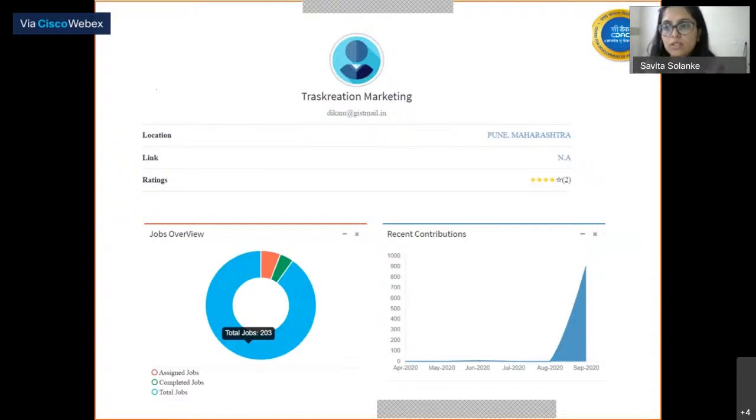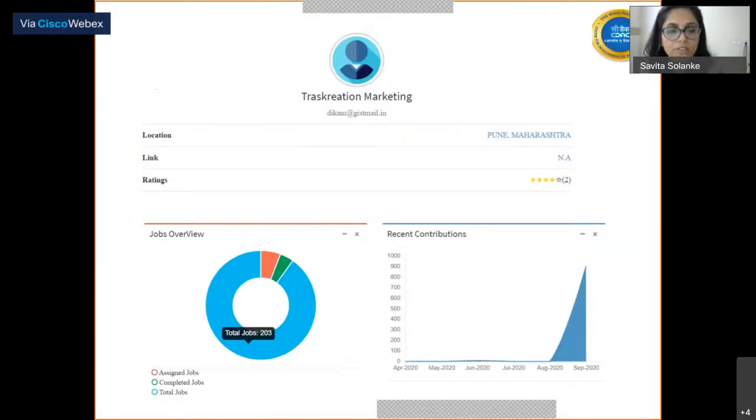Here the two numbers symbolize the two jobs for which he has given ratings, and the average rating provided to the translation agency is 4 star. Also we can see here the chart where the last 6 months contribution is being made by this translation agency, and also the number of jobs.